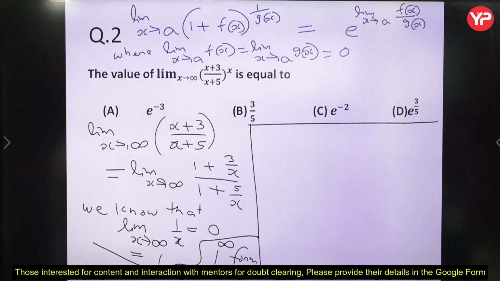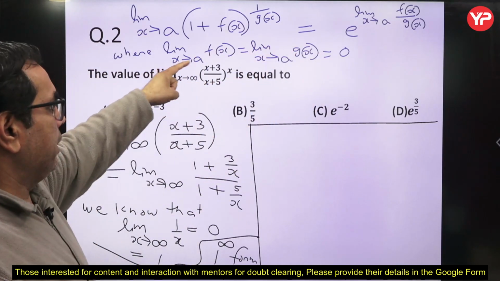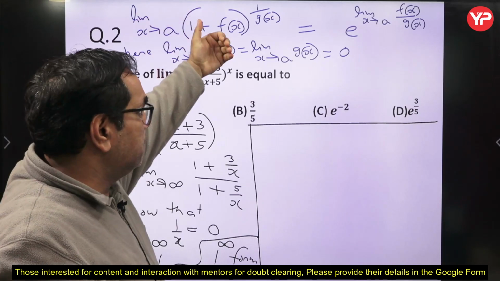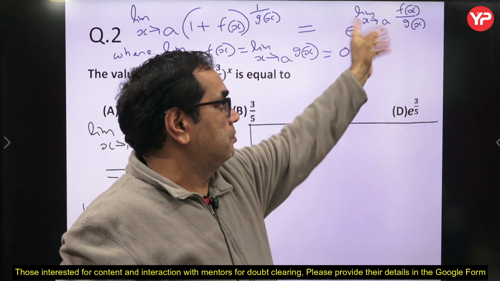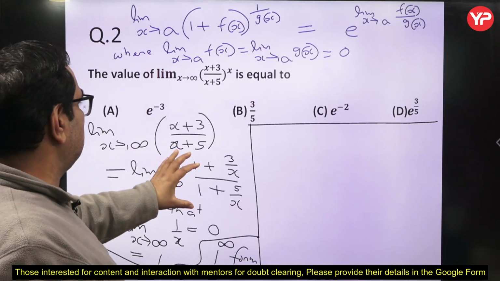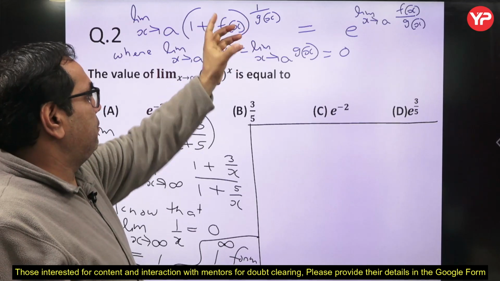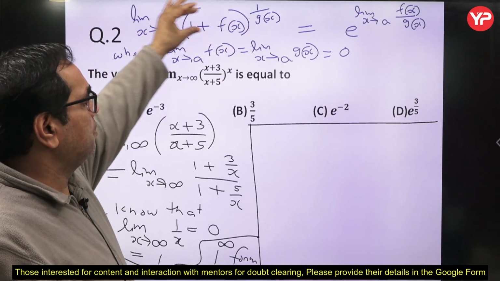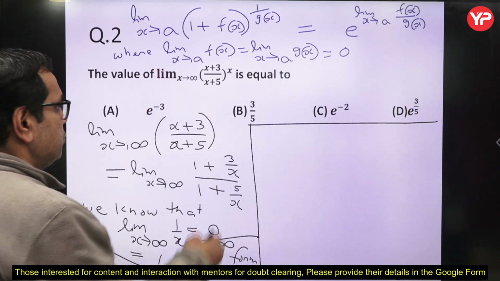And what is the condition? That is important. Both f(x) and g(x) must be 0 at x equal to a, so that 1 to the power infinity form is there. So in that case you can convert this limit into this form. Now what we are seeing here, the given function is not in this form. However, we can convert this into this form. So how we can convert this into this form, let us do it.